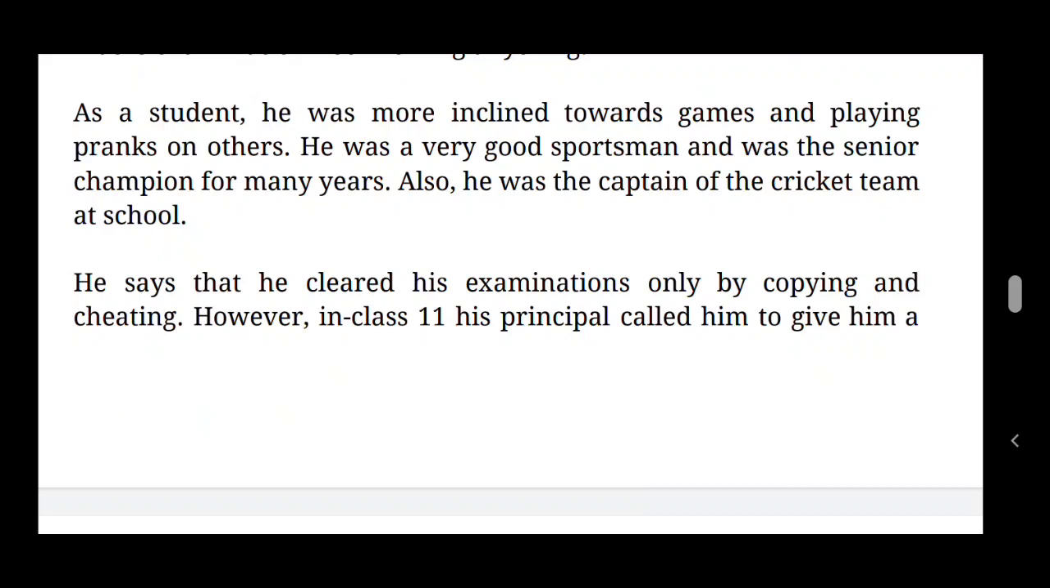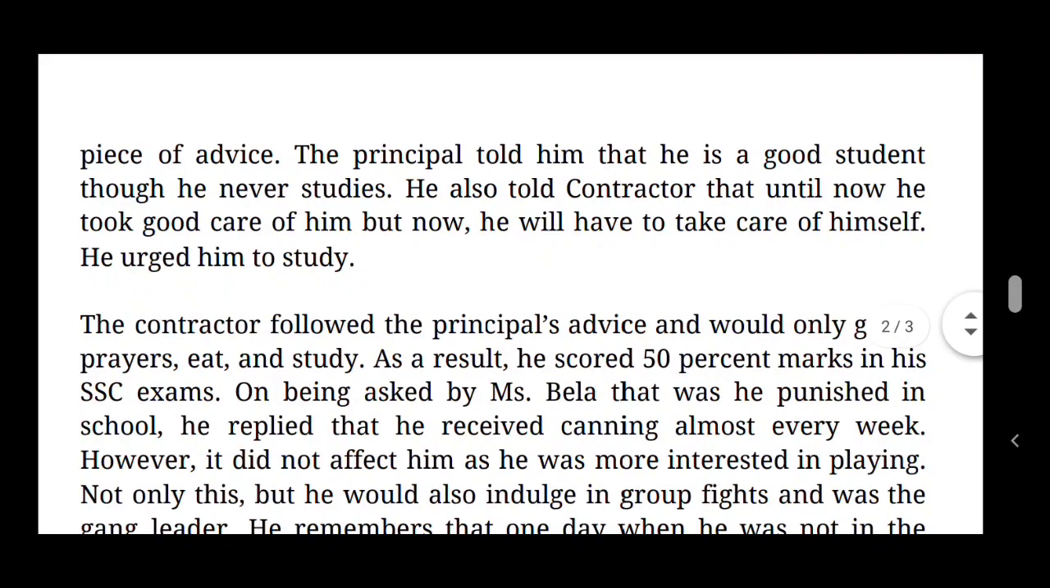He says that he cleared his examinations only by copying and cheating. He passed all his examinations only by copying others' papers and by cheating the teachers. However, in class 11, his principal called him to give him a piece of advice. The principal told him that he was a good student, but he was not studying properly.